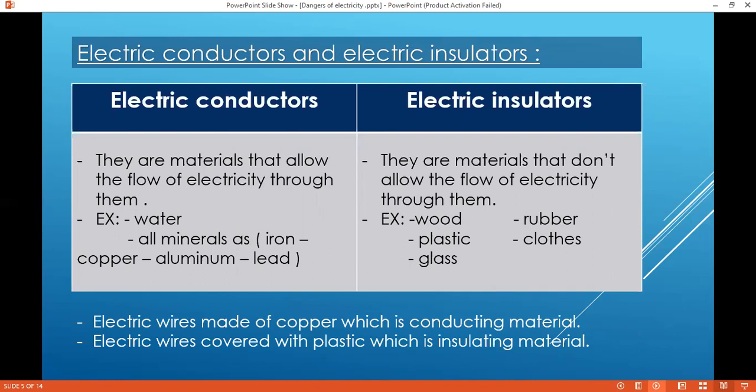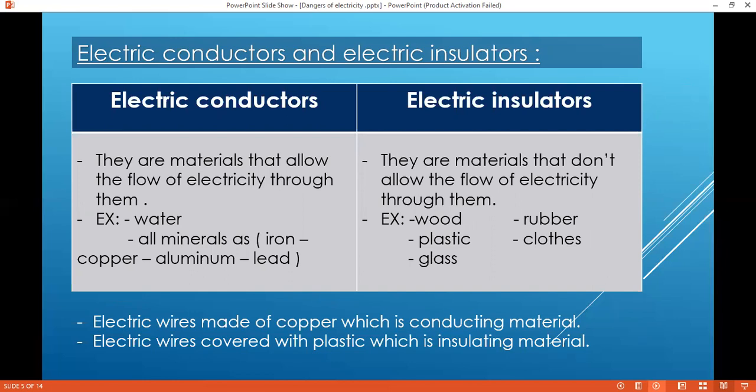We have a circuit, and last session we talked about the components of the circuit, and we said it consists of a battery, a lamp, a switch, and copper wire. But what will happen if, instead of the switch, we put a piece of copper? What do you think?